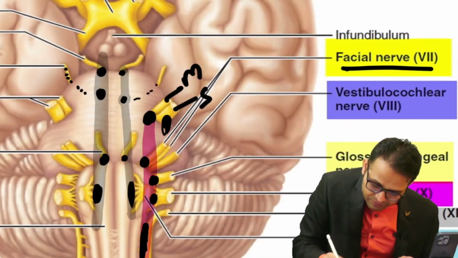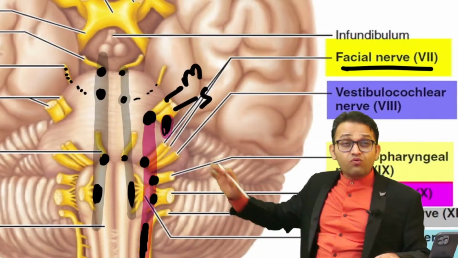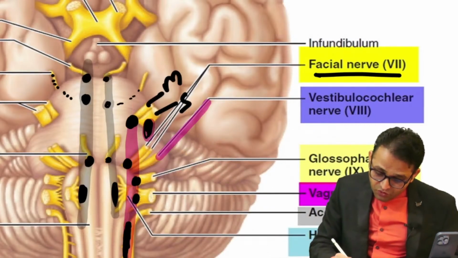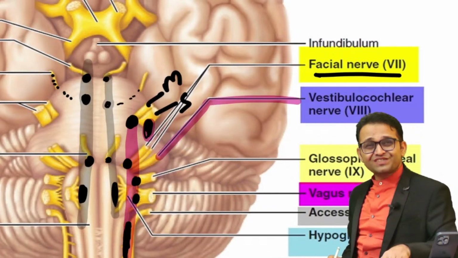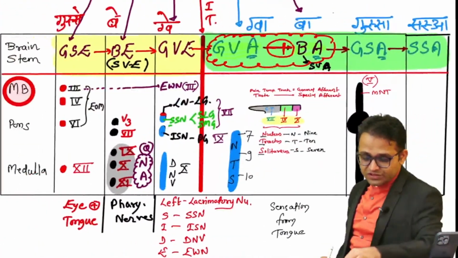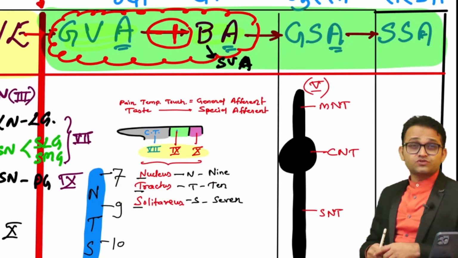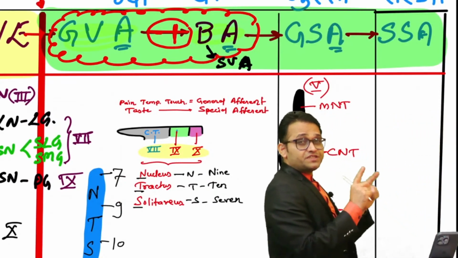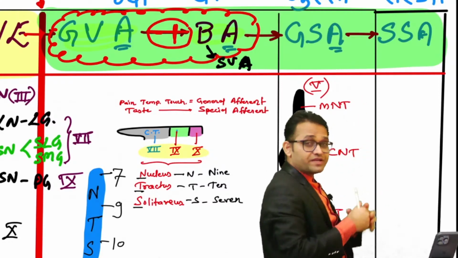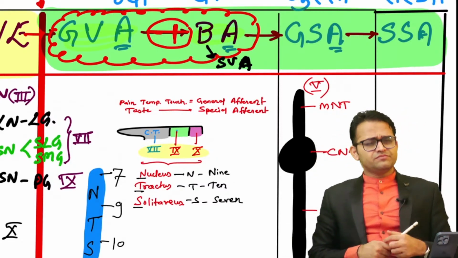Sensory part. I am talking about the sensory part. And now come to the lateral most. Can you see the lateral most is the vestibulocochlear. Now try to understand again this amazing fact, sir. Look at the sequence, sir. Now I'm going to talk about the special somatic afferent. It is special. Sir, what is special?